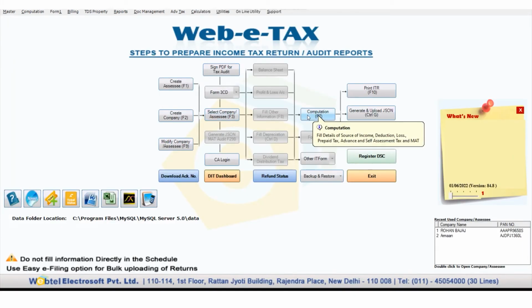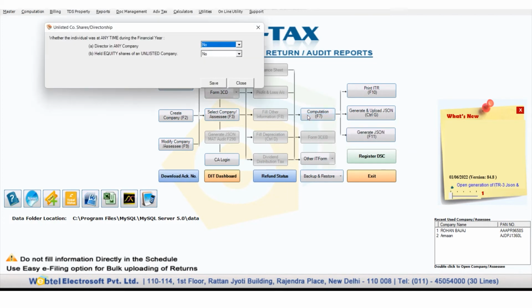Then go to the computation page, and after clicking on computation, you need to select the option if you were a director in any company in the previous year, or if you held equity shares of an unlisted company. Otherwise, your ITR-1 will be filed.